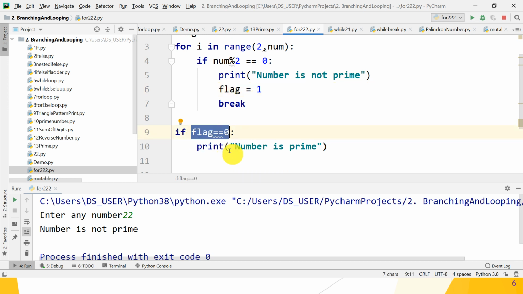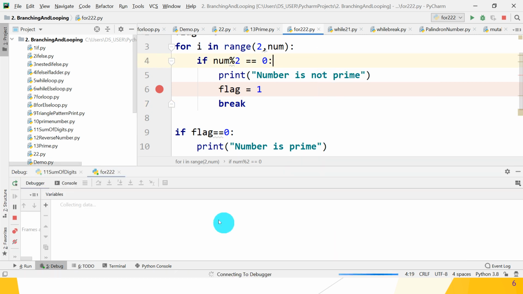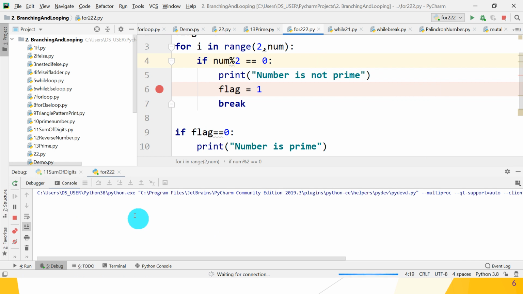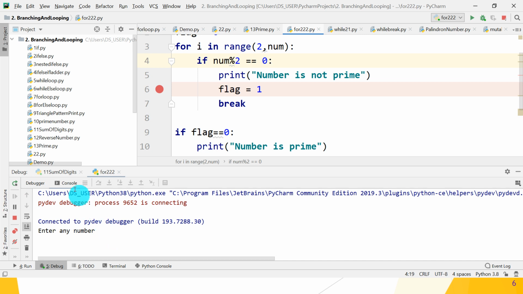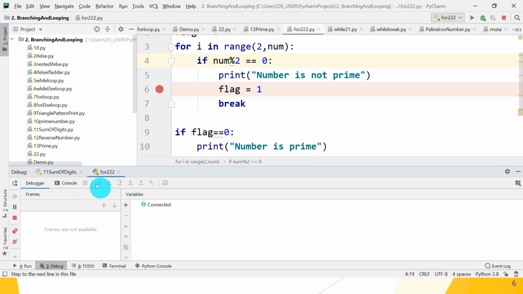Okay guys, and why use break? Because if the number is divisible by 2, the first number, then why do we need to divide by 3, 4, 5? To skip it, what do we use? Break. So just debug it. You can give a toggle breakpoint at any line and then you can debug it. Okay, so right click, debug. The debugger will start in 1 or 2 seconds. Okay, so the debugger has started.